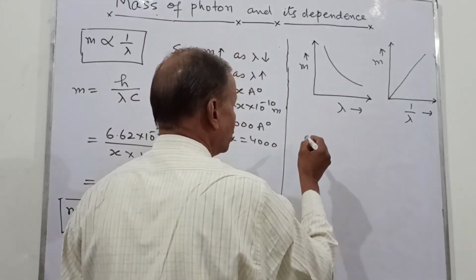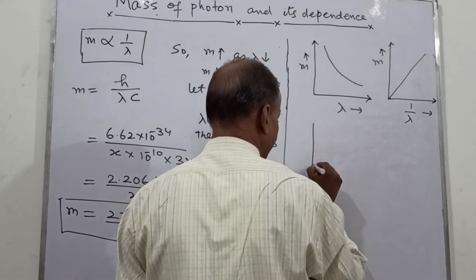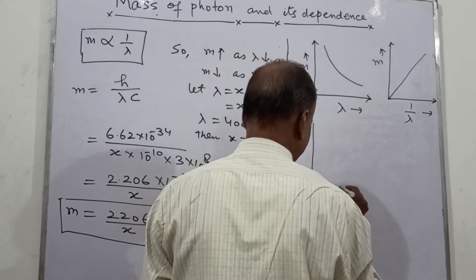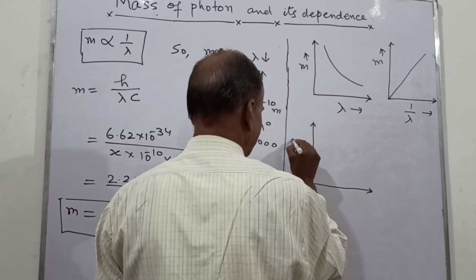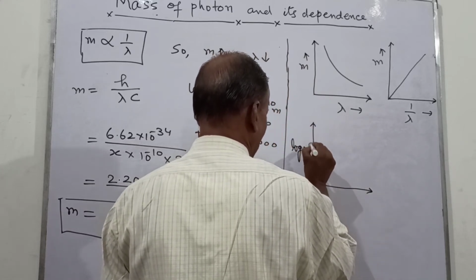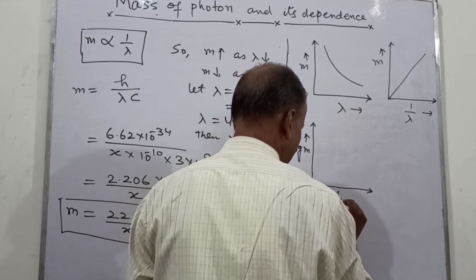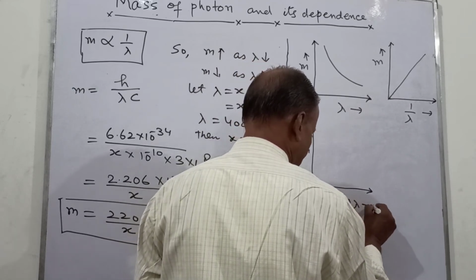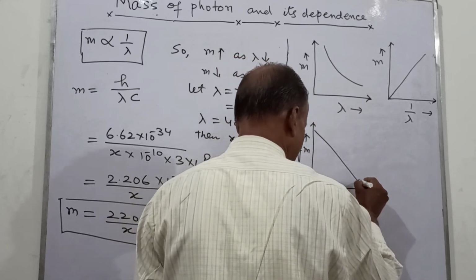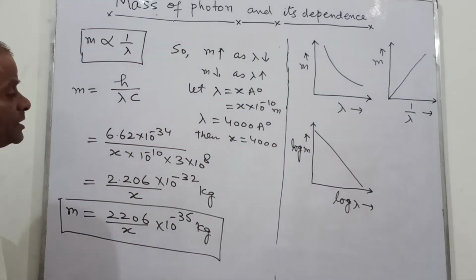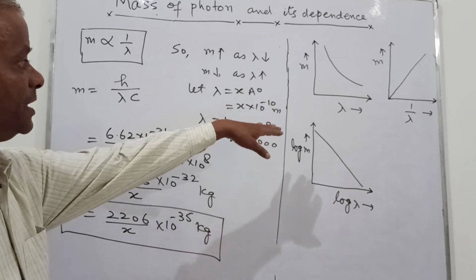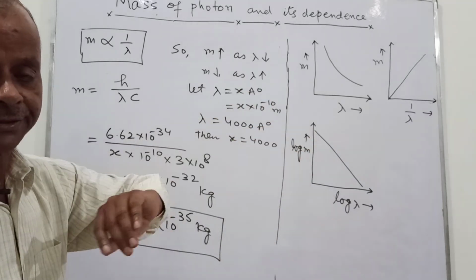And if we take the log, suppose I take log m and log lambda, then this will be a line like this. So these are some of the graphs showing the variation of mass with the wavelength.